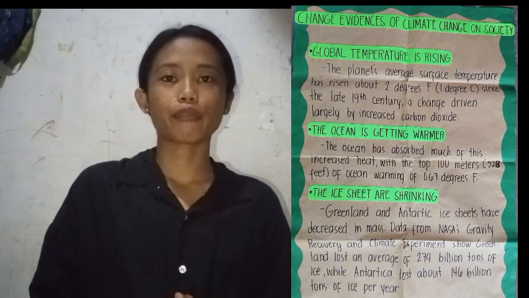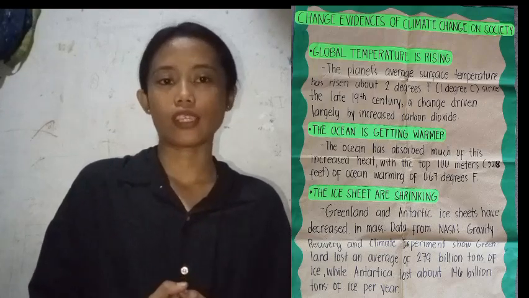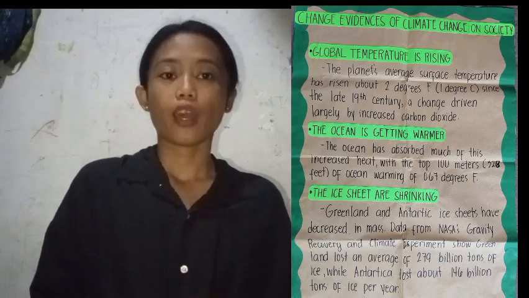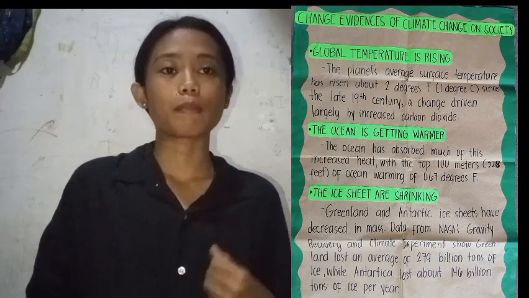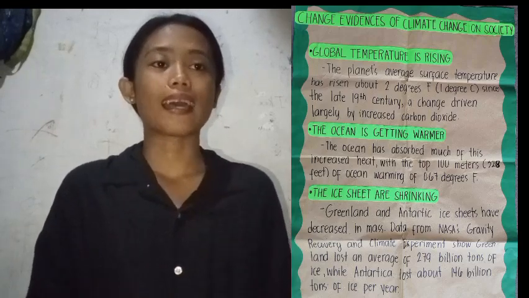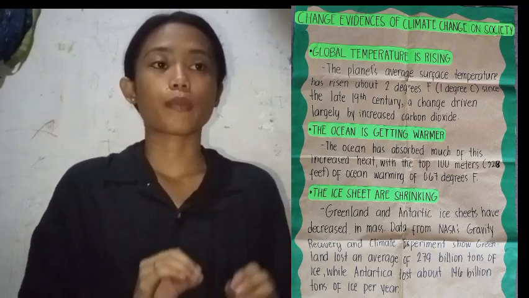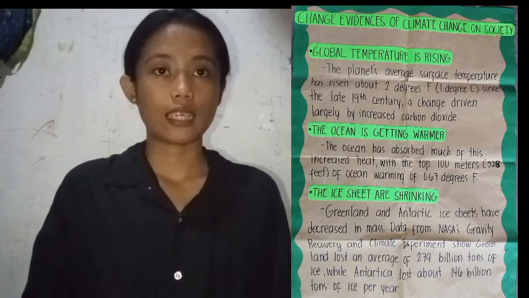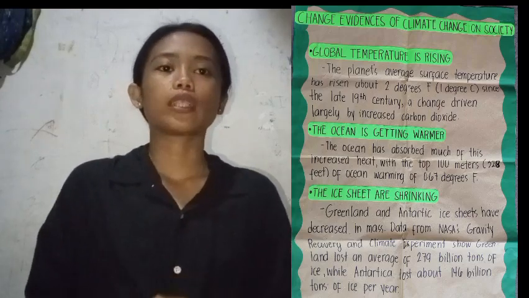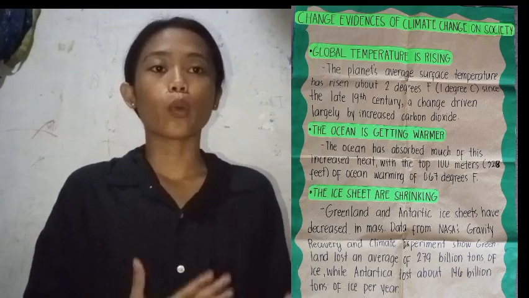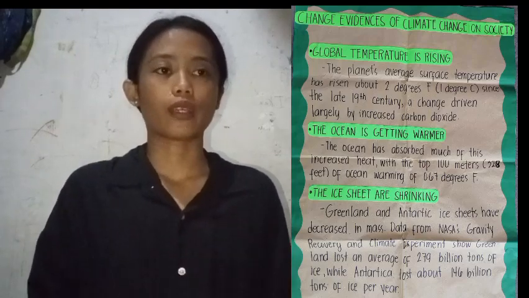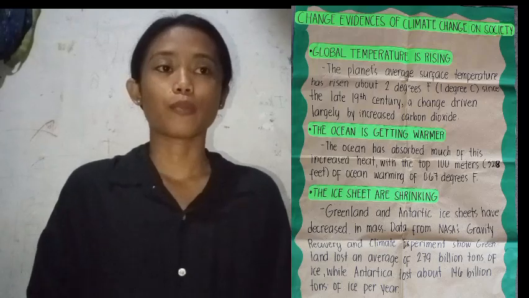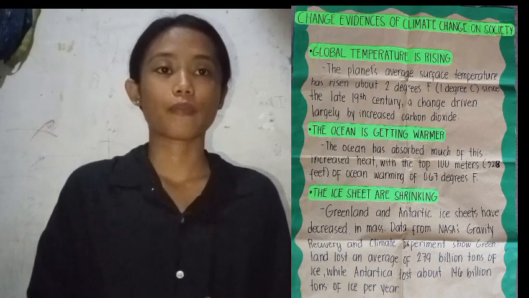Now, let's look at the evidences of climate change in society. First evidence is that the global temperature is rising. According to the Global Climate Report, global records began in 1850, and from that year, 2014 to 2023 are the 10 warmest years in historical record, with 2023 being the warmest year.